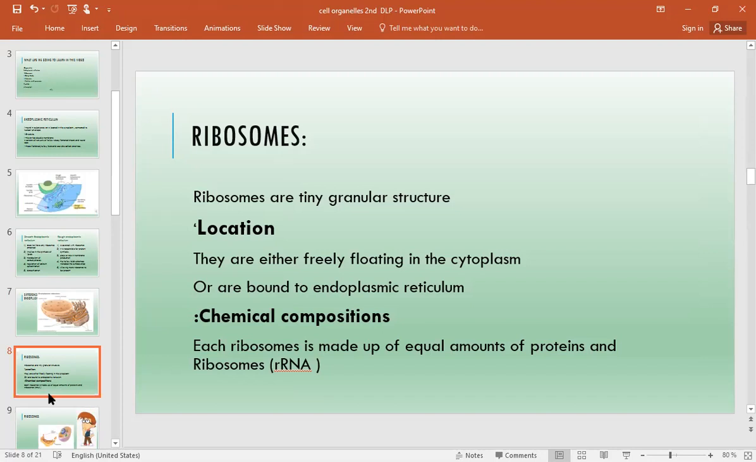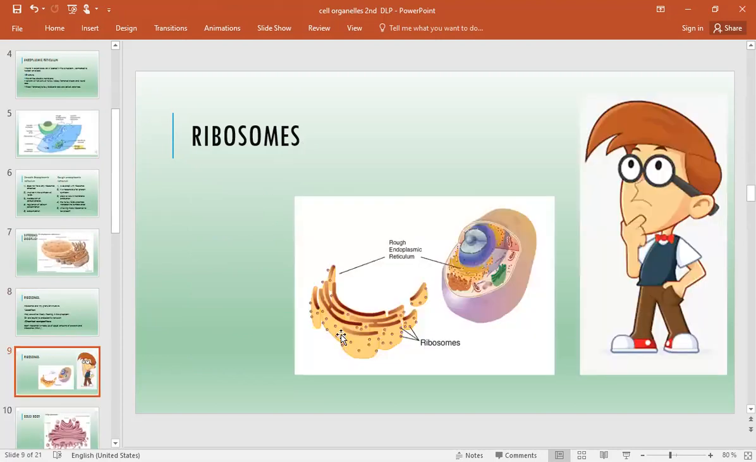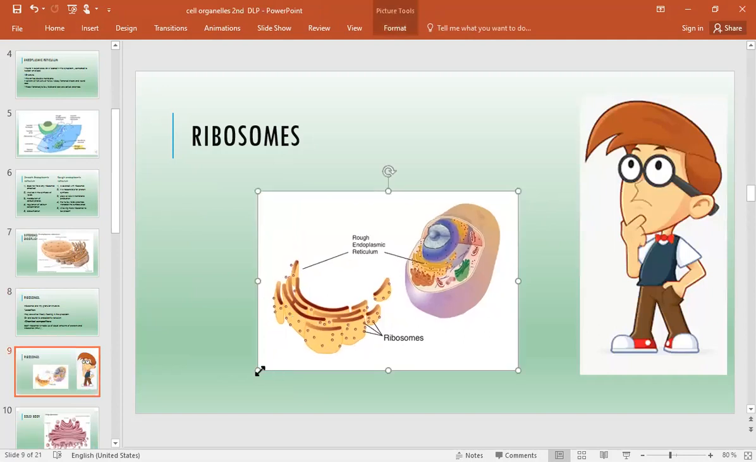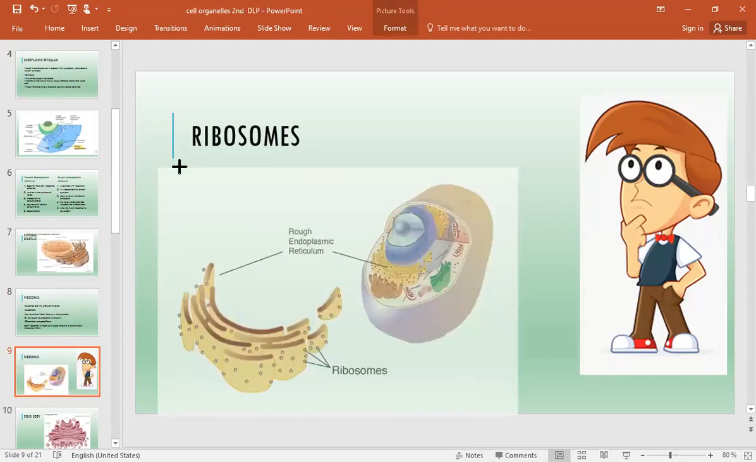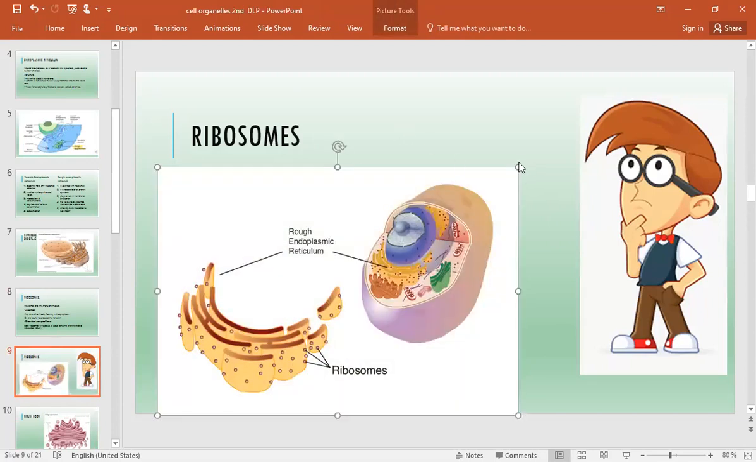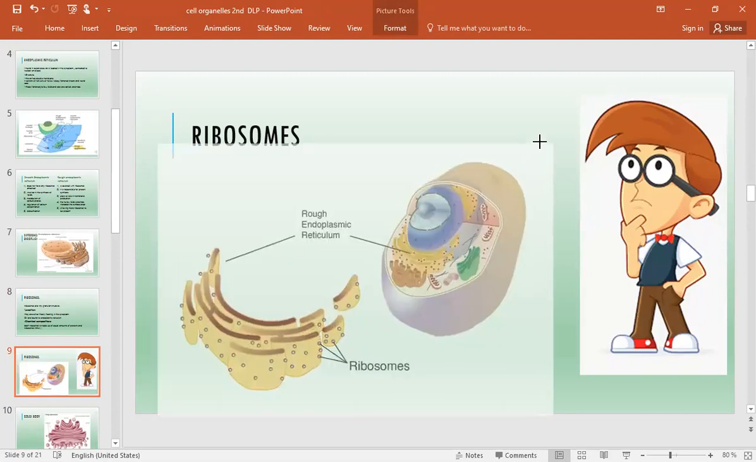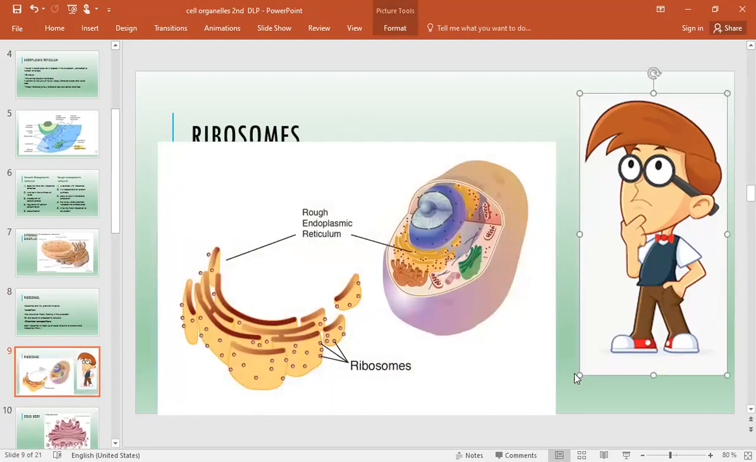Now we come to the ribosomes. I have made another diagram so that the ribosome structure will be clear. You will say it is a part of the endoplasmic reticulum. No, the rough endoplasmic reticulum has the ribosomes in it, and sometimes they are also free floating. You can now see the granular-like structure.